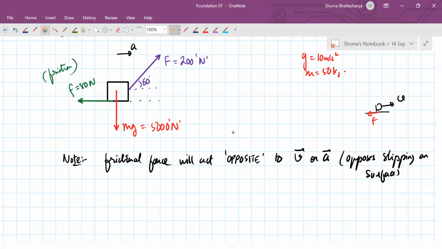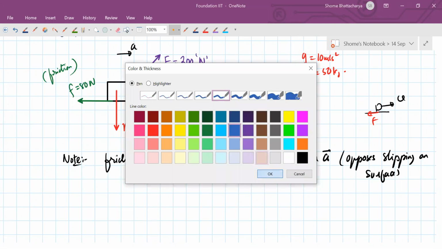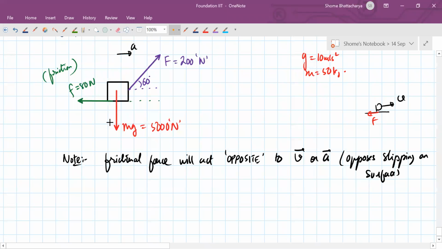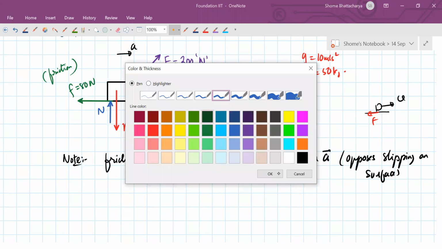On top of all this, we have the normal reaction force, which the ground is applying on the body. So that's acting upwards like this, let's say N. Now the body is making a displacement. In which direction? It's making a displacement in the direction of the acceleration, the horizontal direction like this.